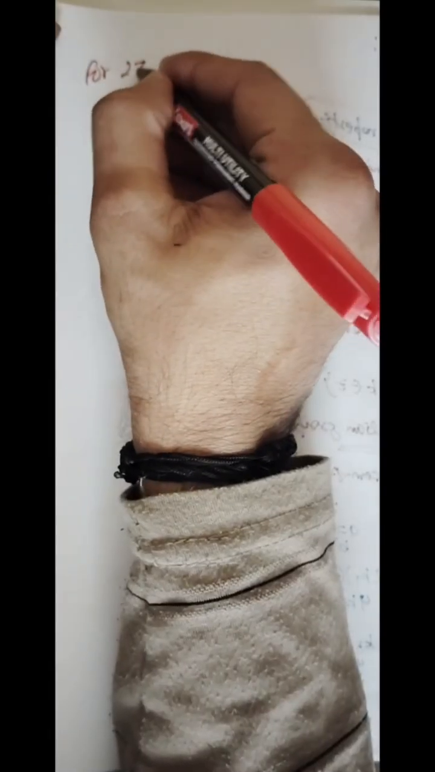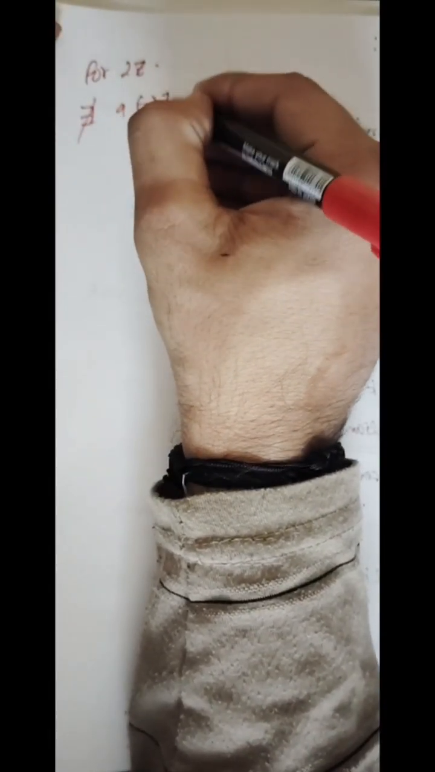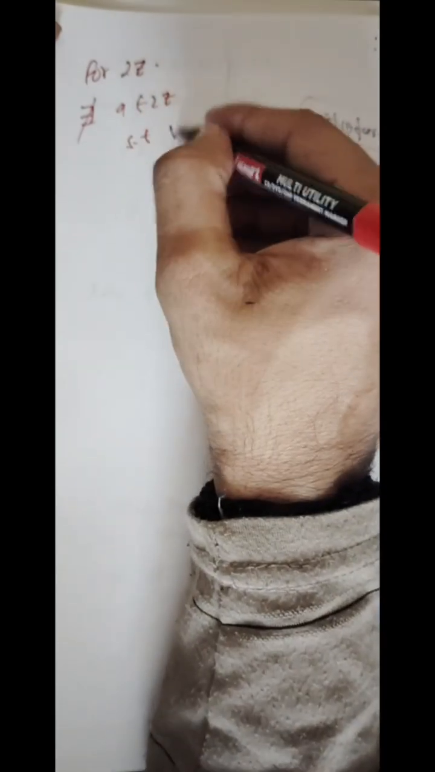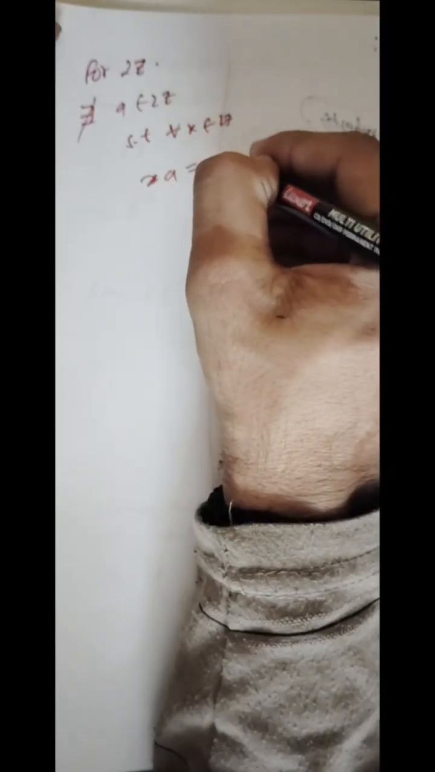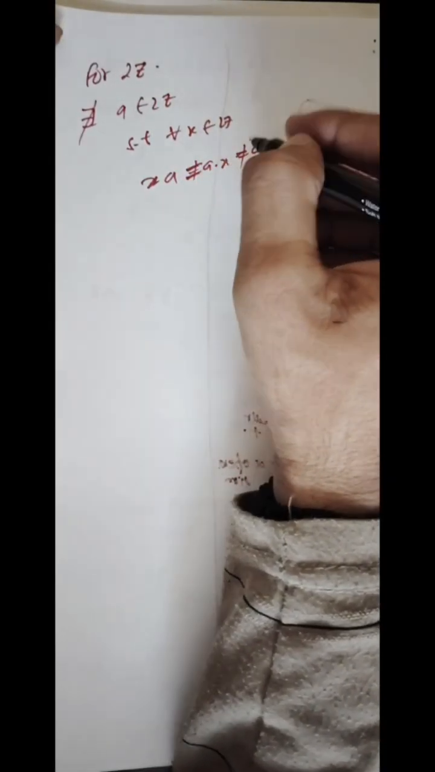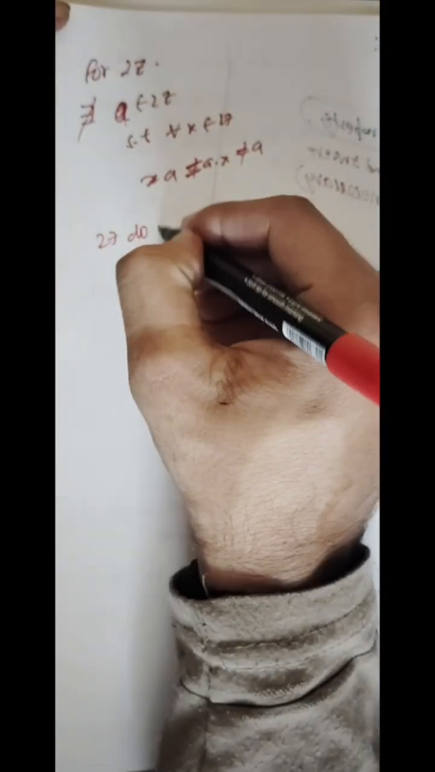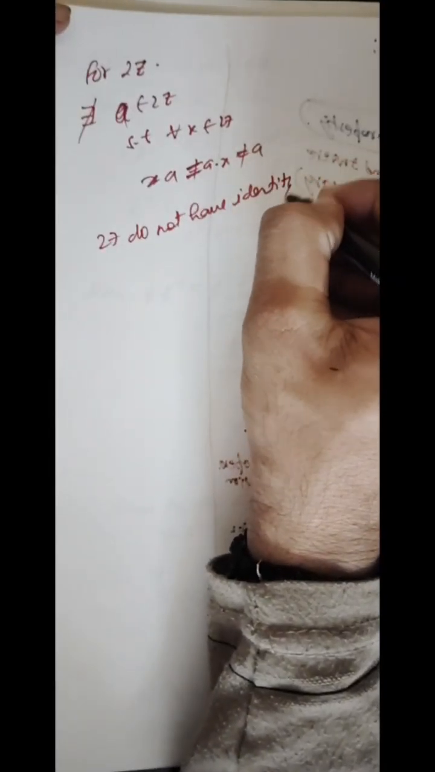But student, as I told you earlier also, it is not necessary that it contains your identity or inverse. For example, in 2Z there does not exist any a belongs to 2Z such that for all x belongs to 2Z, x into a is equal to a into x is equal to a. I mean, there does not belong any such a. So 2Z does not have your identity.